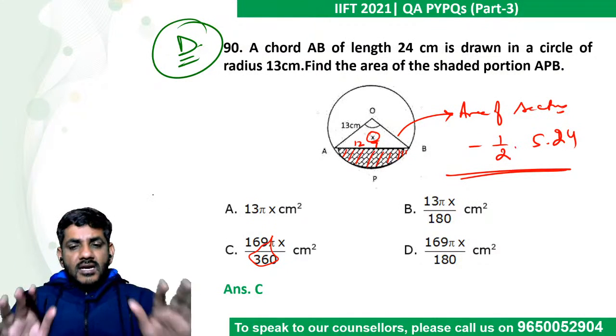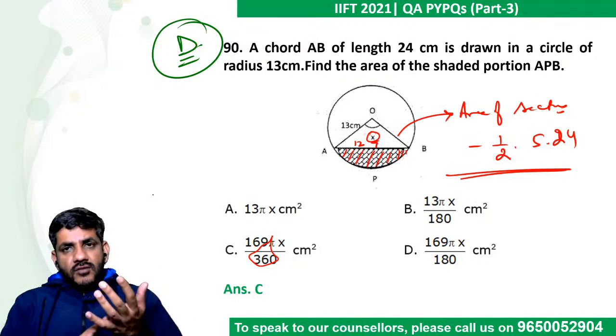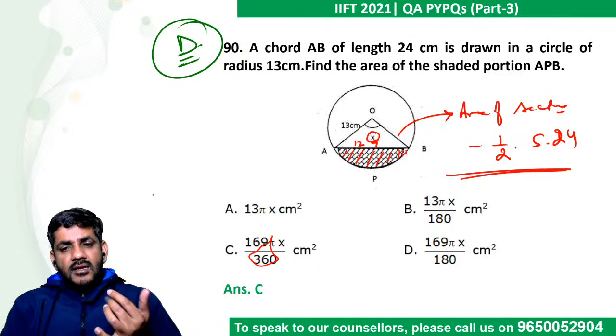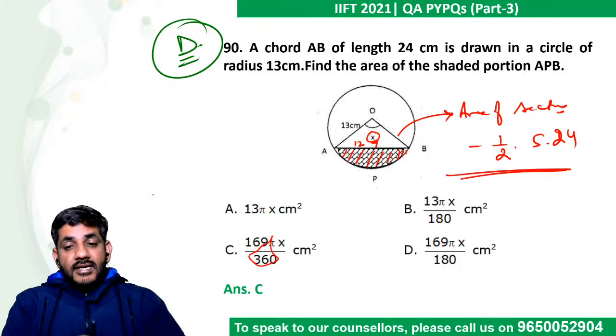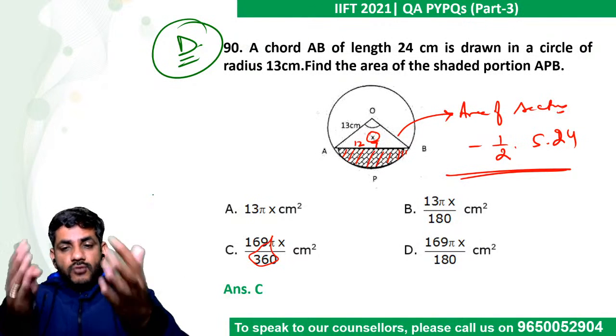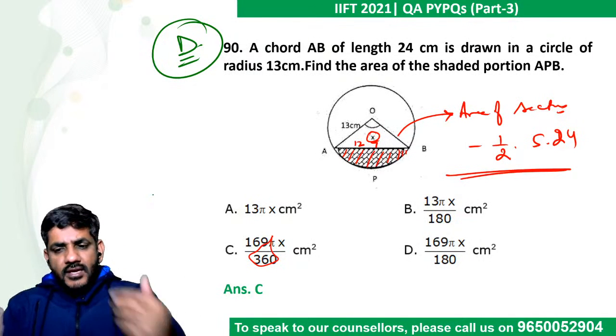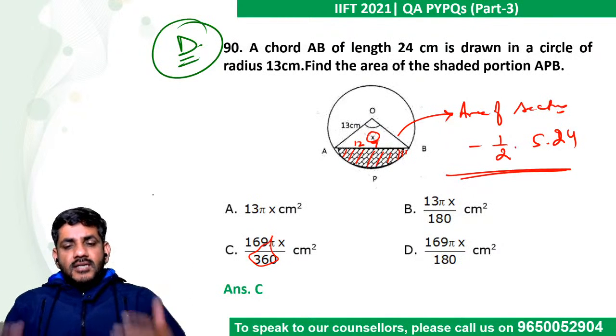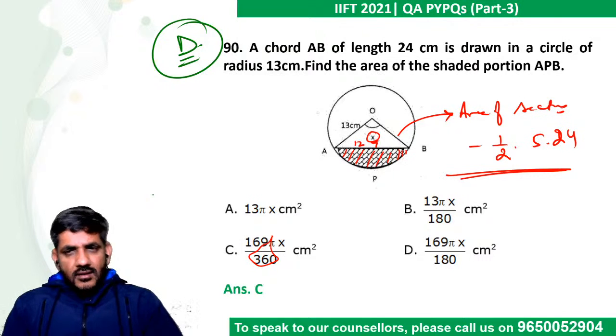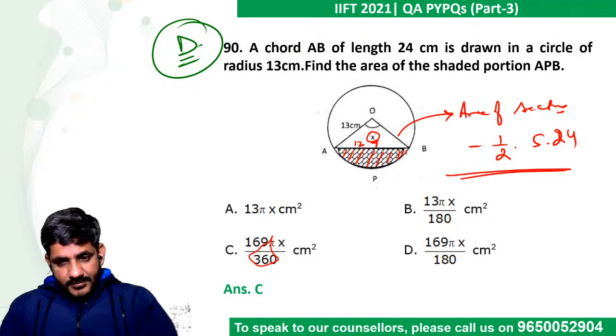Okay. Directly based upon sector of a circle minus area of the triangle, and the figures are also given, so easy for us. Radius is 13 and this is 12. Automatically that comes out to be 5. So area of the triangle can so easily be calculated. You have to subtract it from area of the sector. That is also given in terms of x, the angle. Just calculate and you will get the answer.